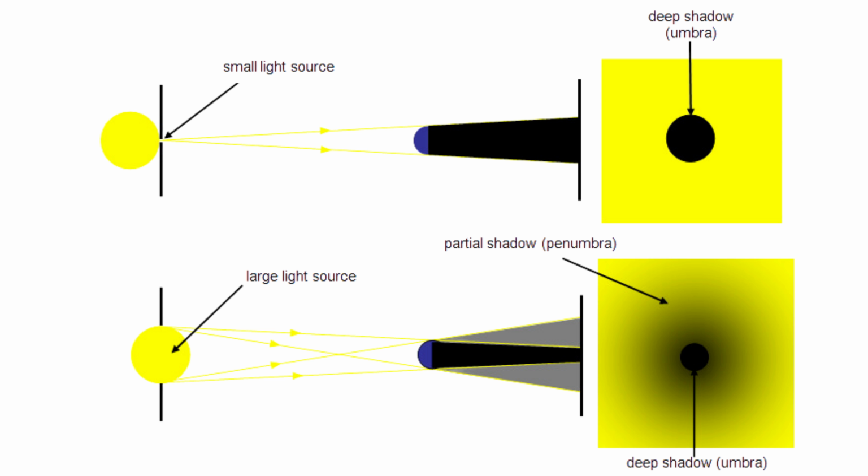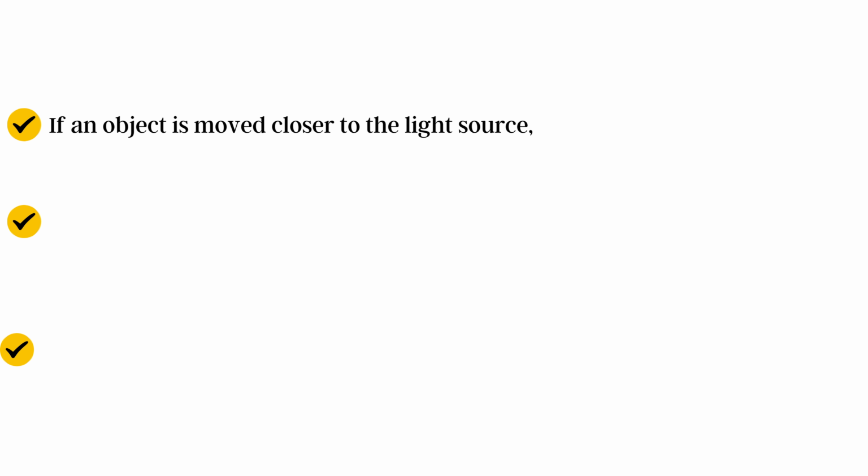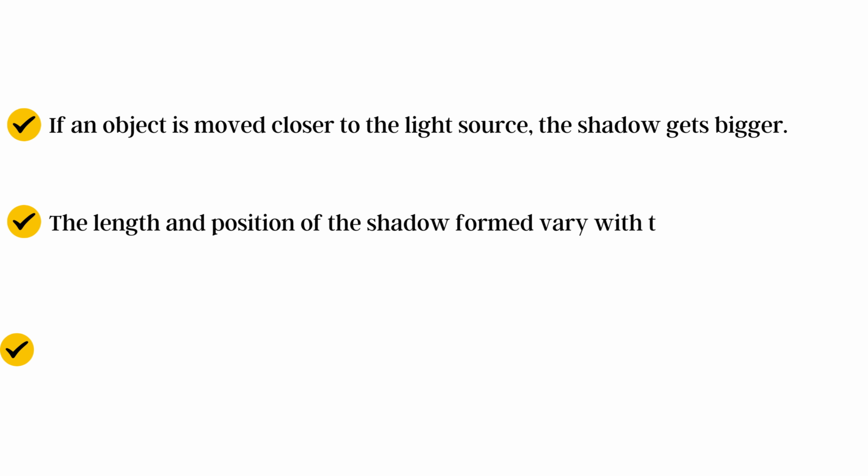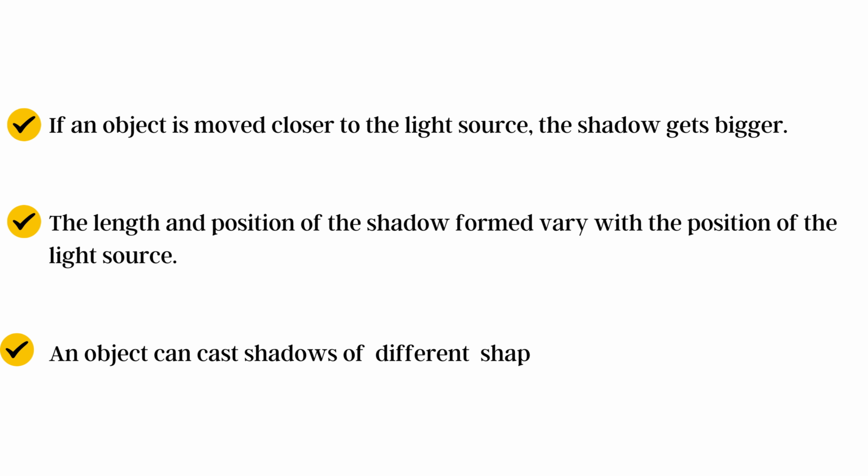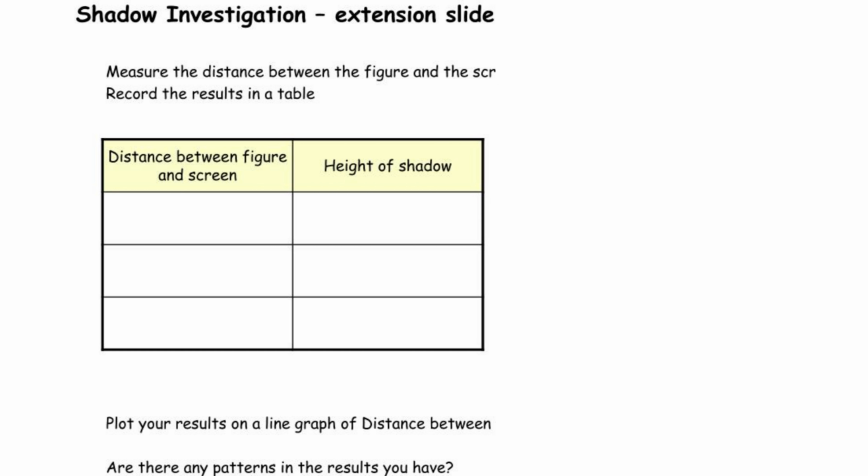Formation of a shadow. There is a light source and an object is placed in front of it, causing obstruction, and then you can see that a shadow is formed. The shadow is formed when light is stopped by an object. Formation of a shadow: you can see the point source. When there is a solid object, a very clear shadow is formed. And when we have a wide source, you can see that there is an umbra, which is called the black spot, and a penumbra, which is outside, where some light passes through.